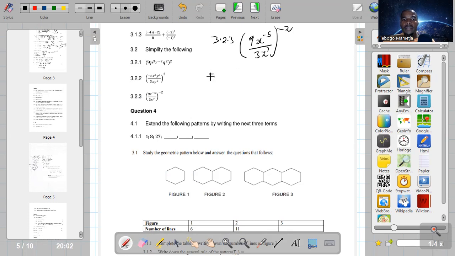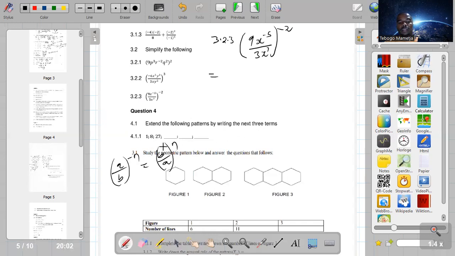Okay, guys, this one, when we have a negative exponent, when everything is raised to a negative exponent, remember there is a law of a fraction raised to a negative exponent. So when a fraction like this, for example, a over b raised to the power of negative n, can be written as b over a raised to n.